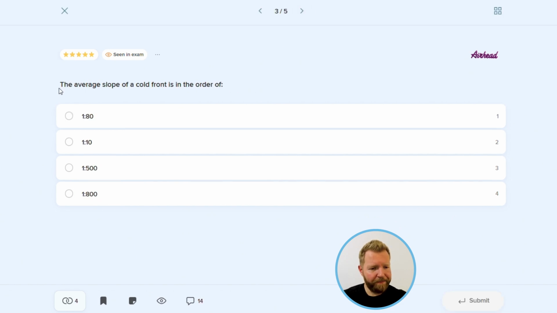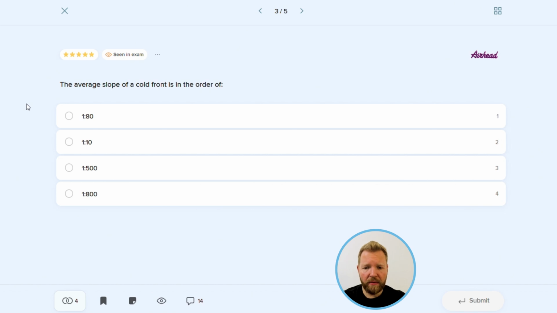Now, question number 3. The average slope of a cold front is in the order of. Well, this is unfortunately one of those questions where we just have to remember some numbers. For questions regarding fronts, I would highly recommend you remember, for example, values for the average slope of cold and warm fronts, how far the front can extend, the range of weather bands, and how fast each front can move. There are several questions asking about these numbers, so it's worth remembering.